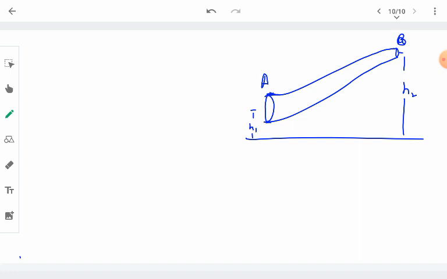The area of cross section of this tube at end A is A1, for example, and the area of cross section at end B is A2. So they have different areas of cross section. The velocity with which the liquid is being pushed at end A is V1, and the velocity with which the liquid is coming out at end B is V2.